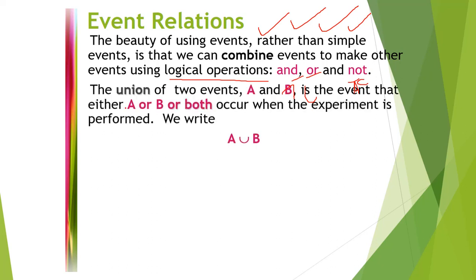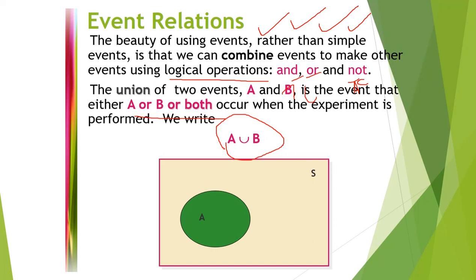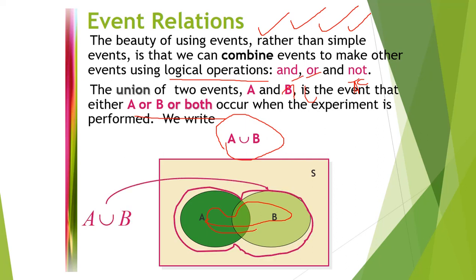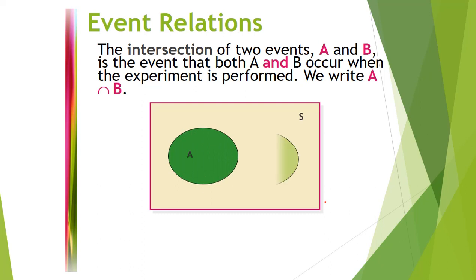The union of two events A and B is the event that either A or B or both occur. This is the notation for A union B. Now we can see the Venn diagram. This is A, this is B. The total in the Venn diagram is A union B. Here S is the total sample space. Now we see the intersection, which means and. This is the Venn diagram for A, this is for B. The shaded part in total is A intersection B.